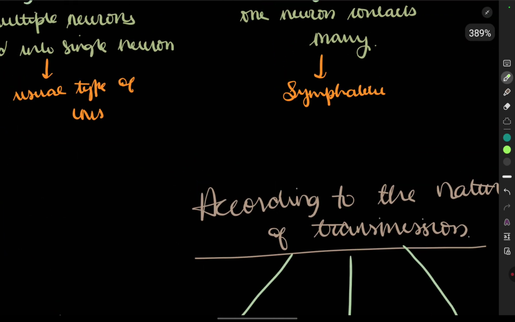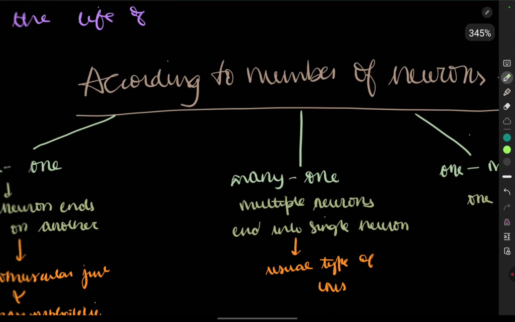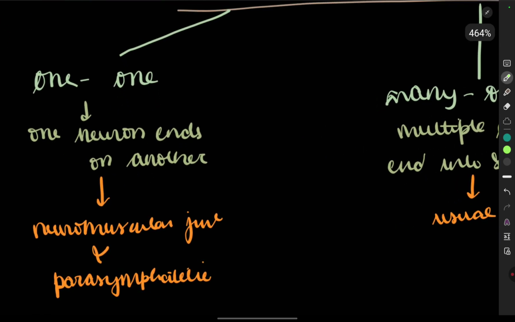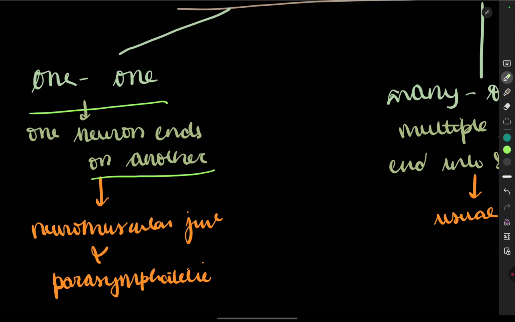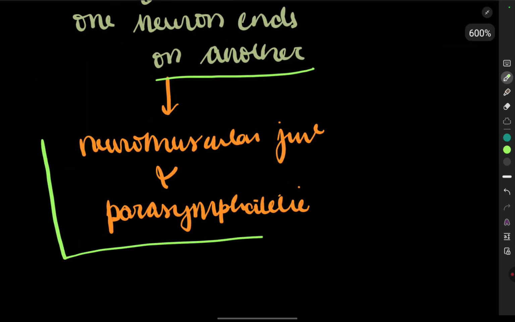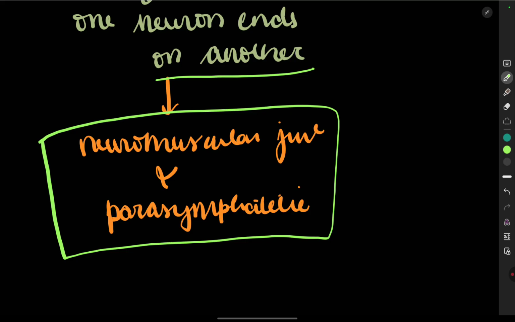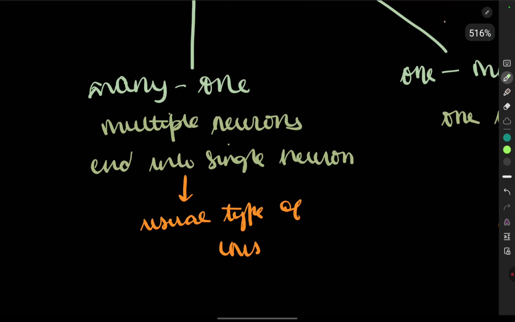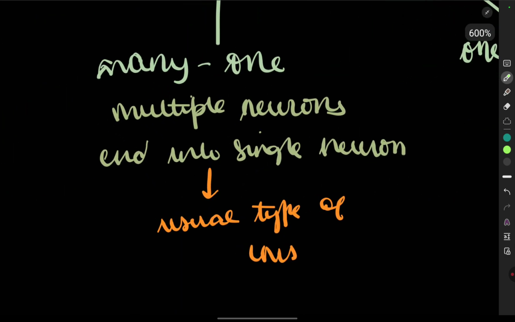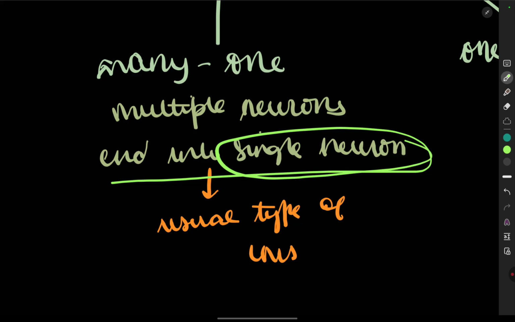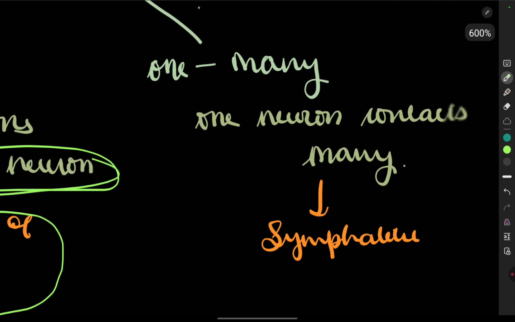So this is the second one, and the third one we are going to see is according to the number of neurons. So see, 1 to 1, what does it mean? One neuron ends on another for the transmission. It is mainly seen in the neuromuscular junctions and the parasympathetic. In the many to one, multiple neurons end onto a single neuron for the transmission, the usual type of CNS.